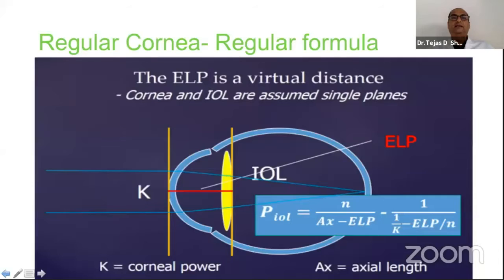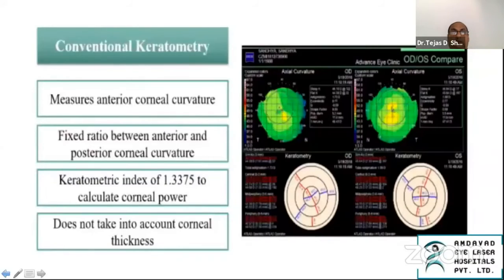So the biggest challenge is the IOL power calculation. This slide you all know, Dr. Twinkle used it to explain to us the ELP and how the older generation formulas were calculated, taking into consideration that the cornea and IOL are assumed as a single plane. That's why this has to change. This cannot hold true in an irregular cornea, which has already been bent and bruised.